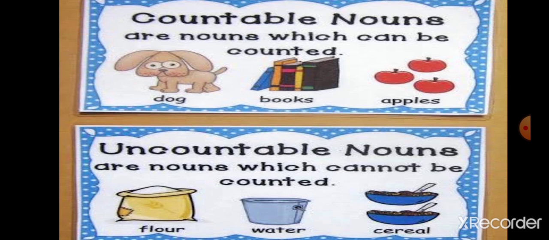Now, what is uncountable nouns? Uncountable nouns which cannot be counted, like flour. Can we count flour? No. Can we count water? No. Cereals? No, they are small in size. So, uncountable nouns are the names of things or objects that we cannot count or think that are very tiny or even liquid things like flour, water, cereals, etc.